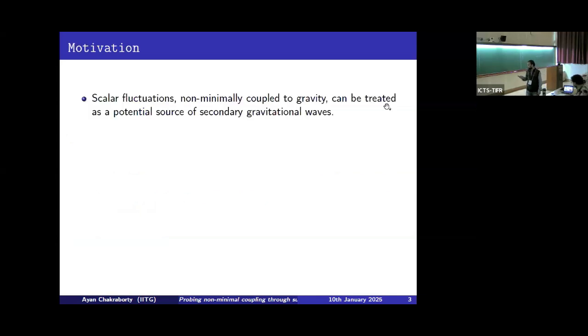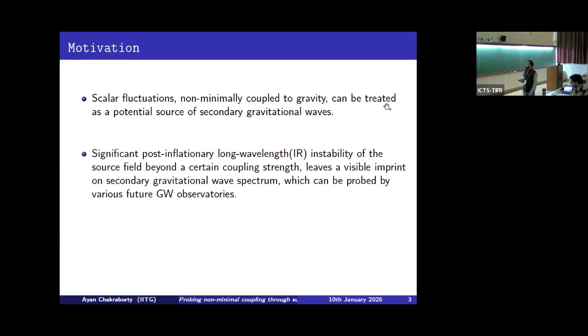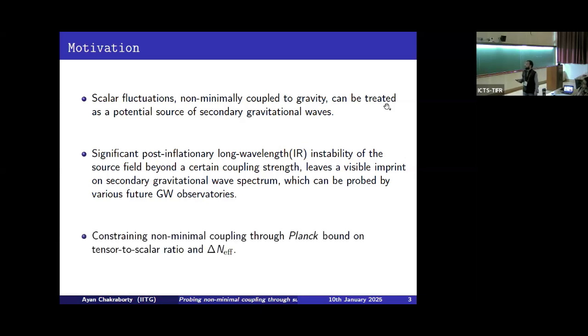The motivation is that a scalar field non-minimally coupled to gravity can be treated as a potential source of secondary gravitational waves. These scalar fluctuations, because of their non-minimal coupling to gravity, experience a significant long wavelength or superhorizon instability beyond a certain coupling strength. This, being a possible source of gravitational waves, is expected to leave a visible imprint on the GW spectrum, which can be probed by various future GW observatories. Finally, our goal is to constrain this non-minimal coupling strength based on the current Planck bound on the tensor-to-scalar ratio and delta N effective.